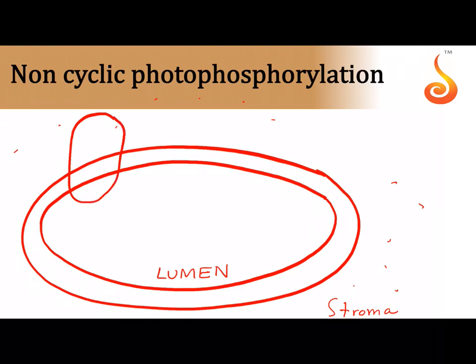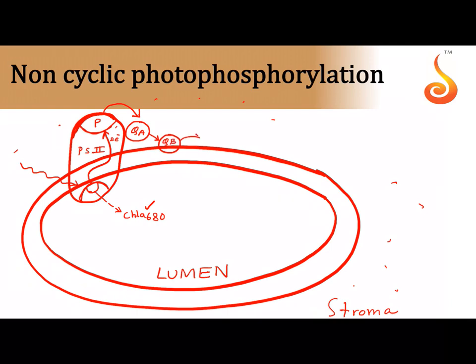First it was PS2, isn't it? In PS2 there was light harvesting complex, there was chlorophyll A. I'm going to label only the important parts, everything is in the previous slide. Chlorophyll A680. And then primary electron acceptor I told you was pheophytin. So then light falls onto, so this is PS2. Remember, PS2 has a reaction center of chlorophyll A680. Chlorophyll A680 gives out 2 electrons picked up by the pheophytin. Pheophytin passes it on to a tightly bound plastoquinone A, which passes it on to a mobile plastoquinone B.